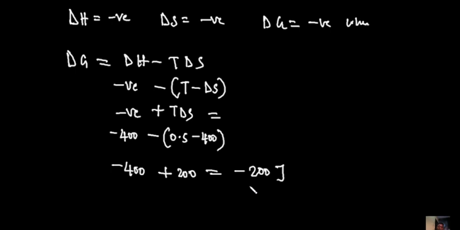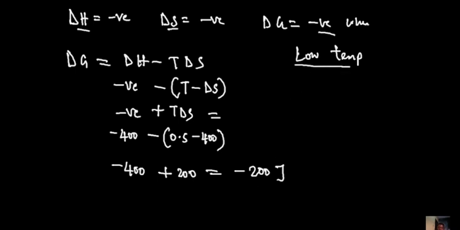So the point about it is this: once you have a negative enthalpy and a negative entropy, to maintain a negative G, we would need to have low temperature. So the temperature has to be very low for us to maintain a negative G. Why? If you have a negative and a negative, the negative here would affect this and turn this to positive, meaning that the enthalpy change has to be greater than the product of TDS. And to get this product of TDS low, we'll need to use a low temperature.